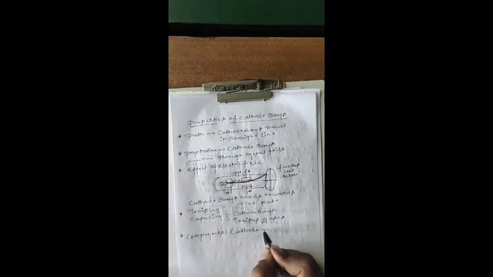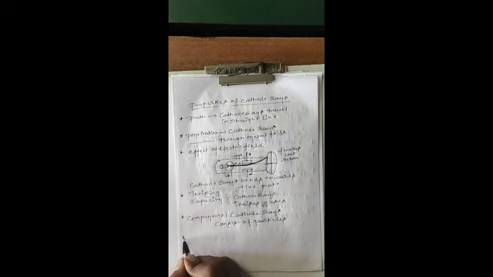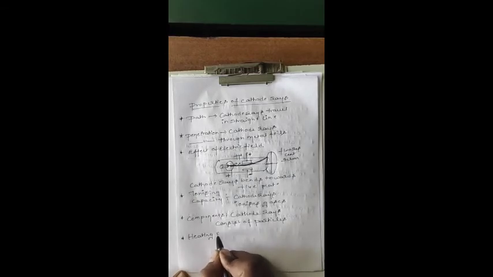Cathode rays consist of particles. Next property, the heating effect, or effect of heating, you can write it either way.